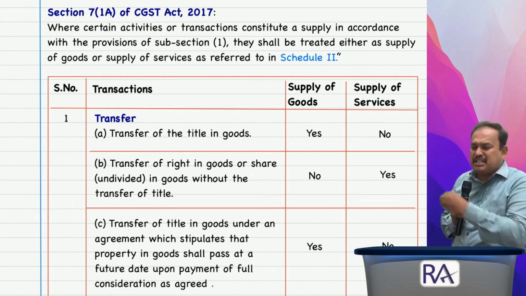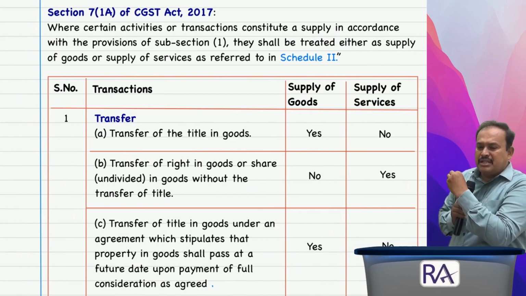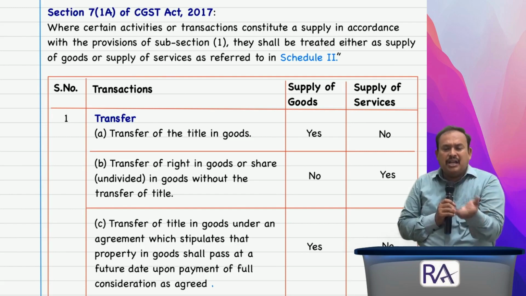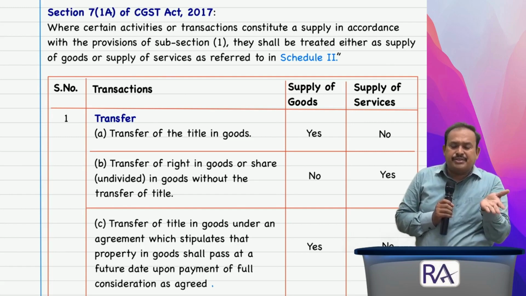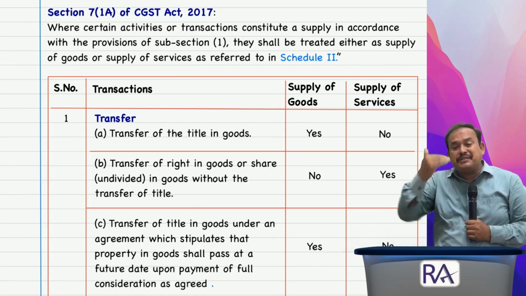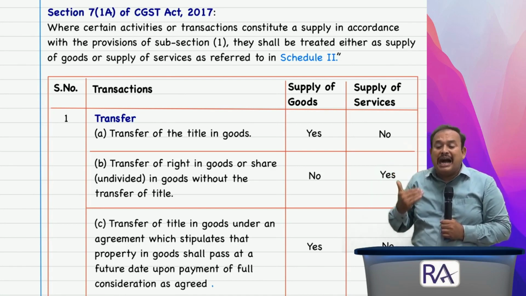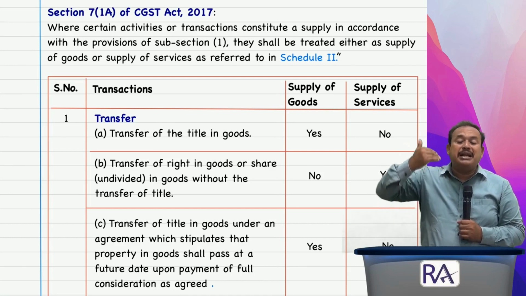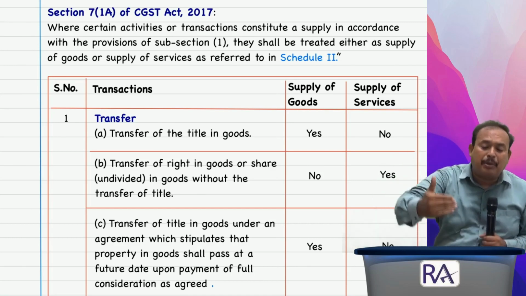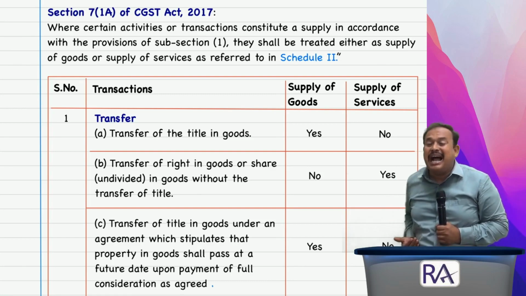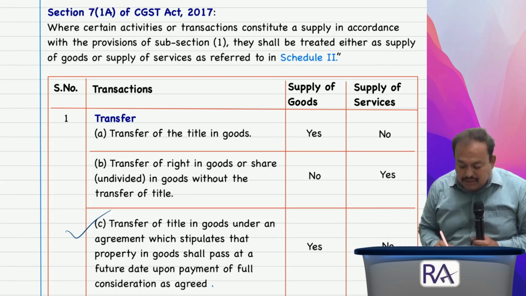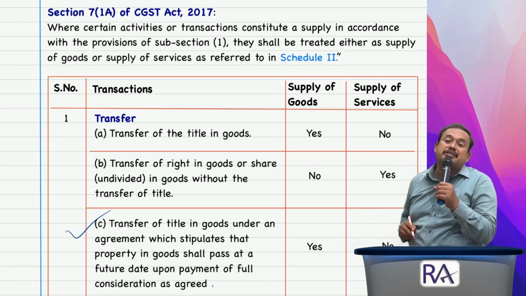First point, transfer. Transfer of title, goods only. Right only transferred, service. Right to use transferred, service. Transfer of title of goods under an agreement which stipulates that property in goods shall pass at a future date upon payment of full consideration as agreed. What do you mean by this transaction you are talking about here? This transaction is nothing but a hire purchase transaction.